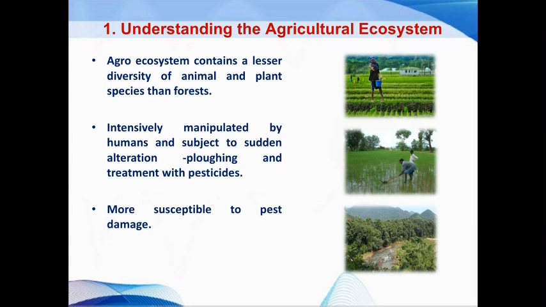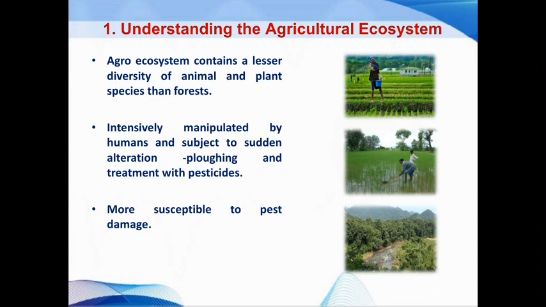What is meant by agro ecosystem? It is our crop field, largely created and maintained to satisfy human wants or needs. In our agro ecosystem, the pest management program is implemented.